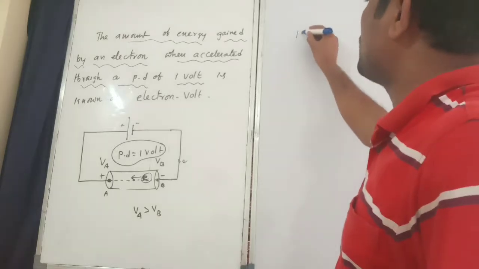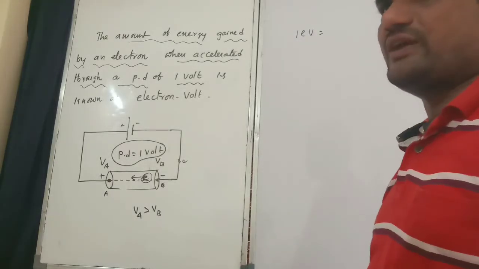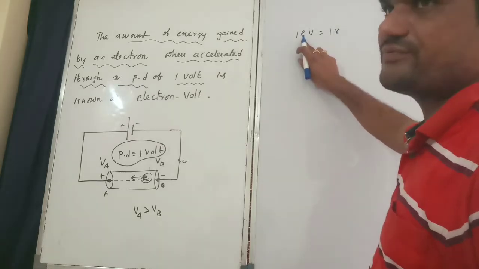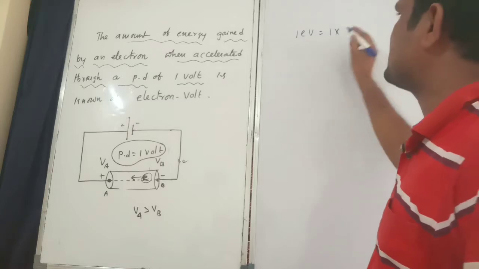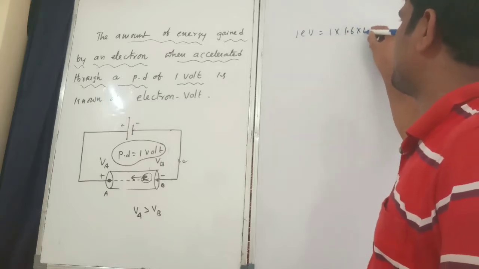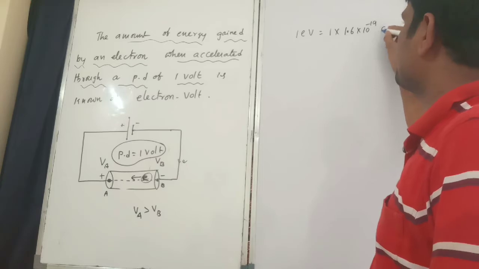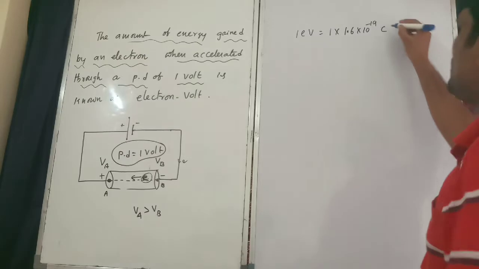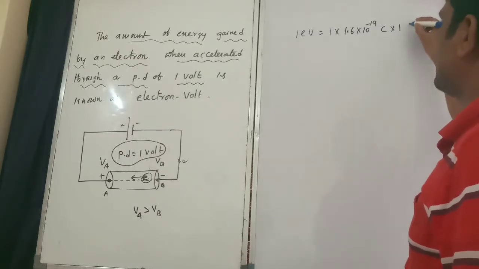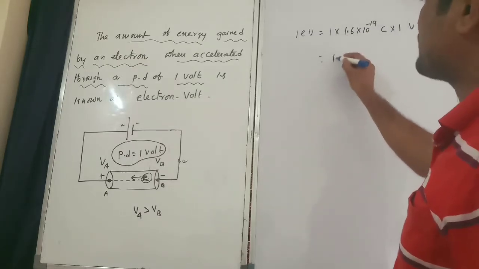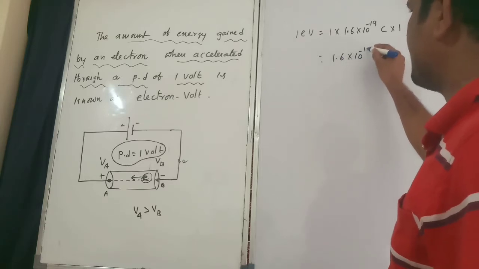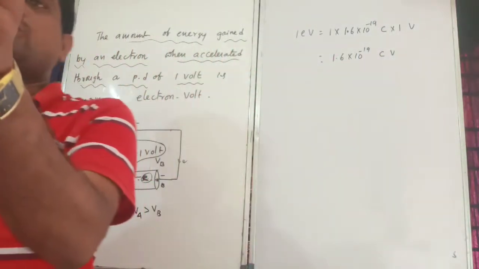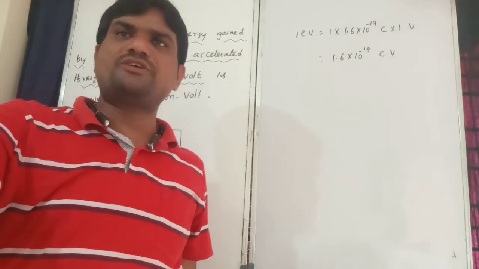So 1 electron volt is equal to how much? 1 electron volt is equal to 1 e, where e means the charge of the electron. Charge of electron is how much? 1.6 into 10 power minus 19 coulomb. Next, how much volt will be there? 1 volt. So 1 into 1.6 into 10 power minus 19 coulomb into volt. What is the meaning of coulomb into volt?